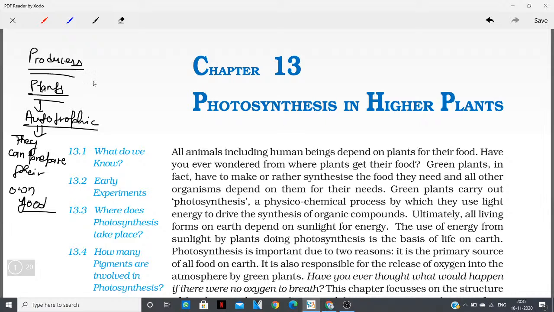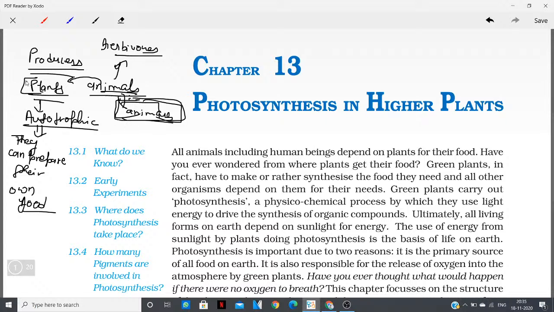They depend upon plants for their food needs. There are some animals which directly eat these plants. These animals are termed herbivores. Now there are some animals which eat these animals, which ultimately eat plants. So their ultimate source of energy is again plants, because they are eating an animal which ultimately eats plants.